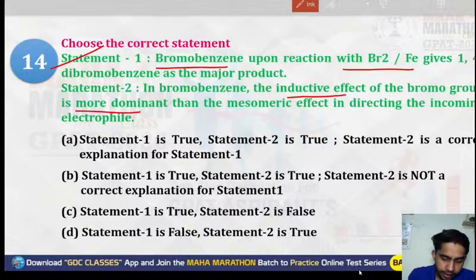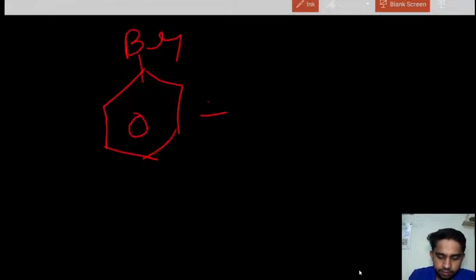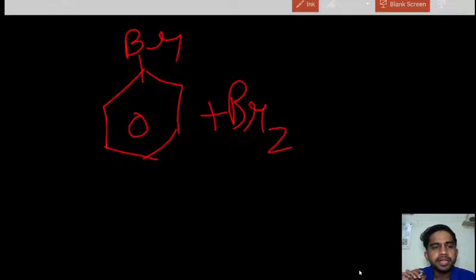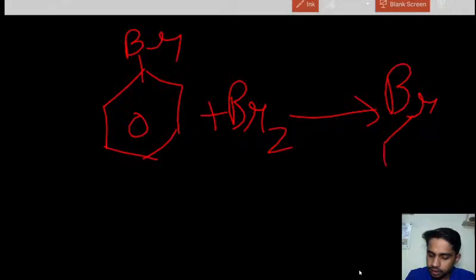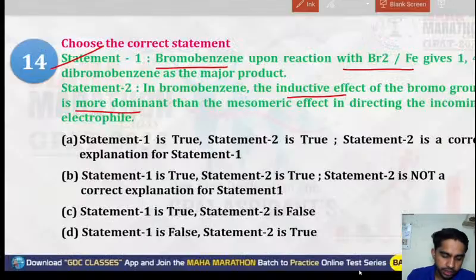Okay. And the first point is saying that, simple, if we talk about bromobenzene, and it reacts with bromine, then it will give bromine again. Yes. So 1,4-dibromobenzene as a major product. Simple. So the assertion is all right.